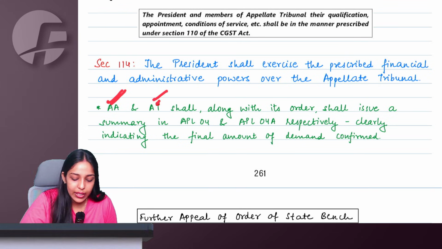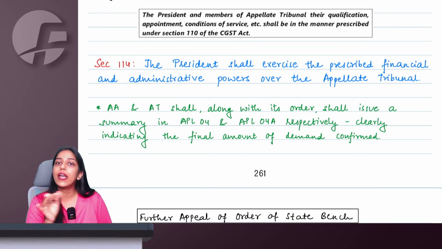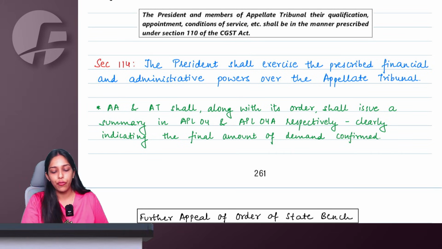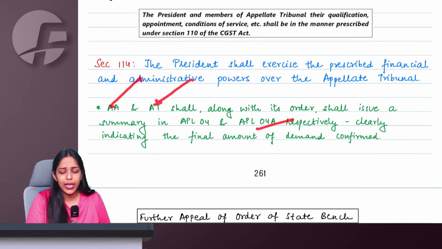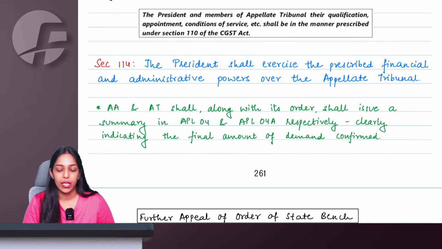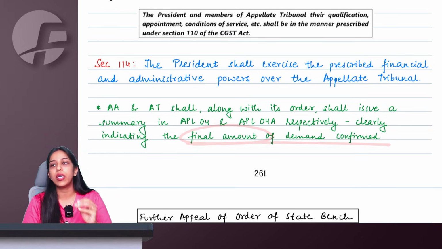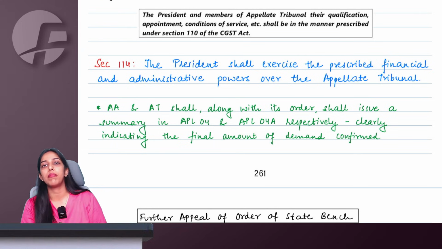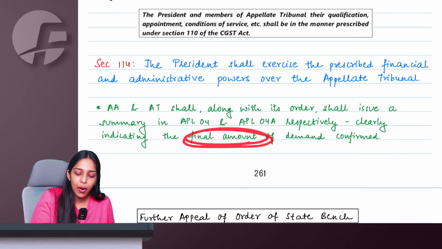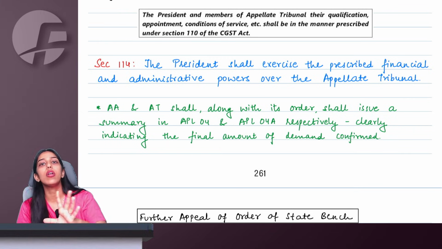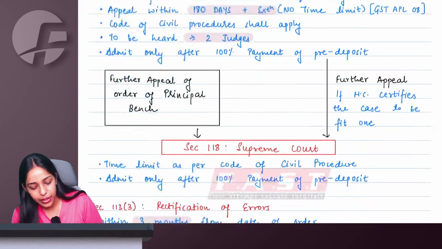But the appellate authority and appellate tribunal, along with their normal order, shall now also issue a clear summary in APL 04 and APL 04A respectively for the two authorities, where they are just going to clearly indicate the final amount of demand. After the case is closed, this is the final amount that has to be demanded, that has to be recovered from the applicant. So only for the final amount, please issue a summary so that we can avoid confusion and reading long orders. Done, ma'am.